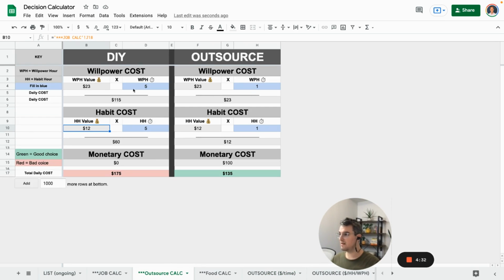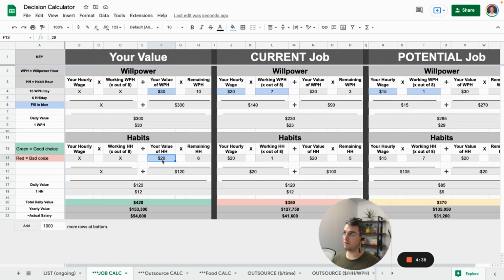So what we could do here is pull from this, which are the all important, you know what, I might as well go over this. Basically, this is your value of a willpower hour. This is your value of a habit hour. So let's call this 25, let's call this 10, just for sake of ease.